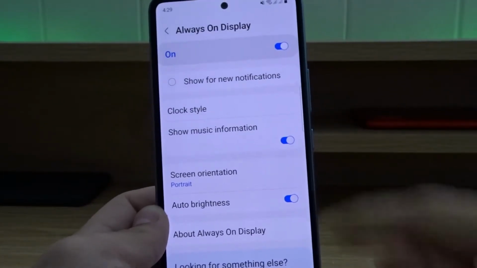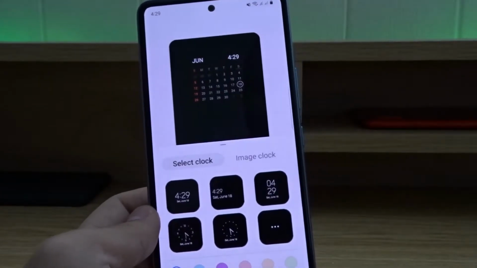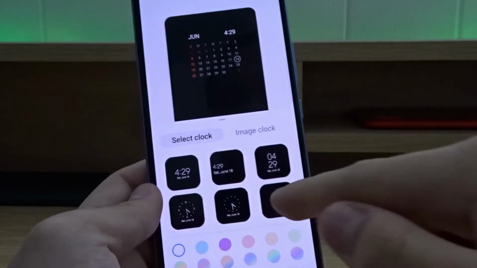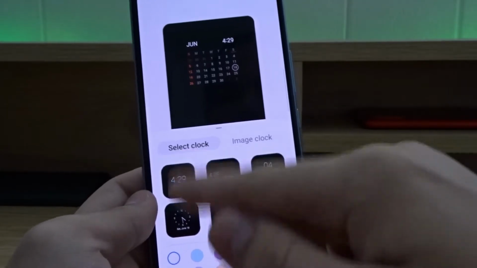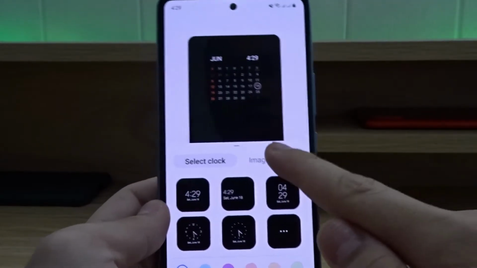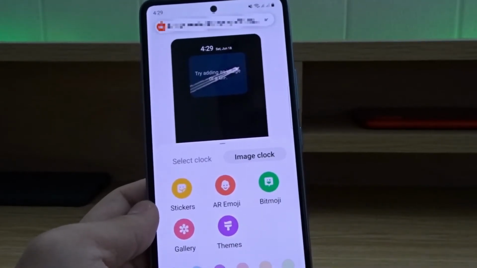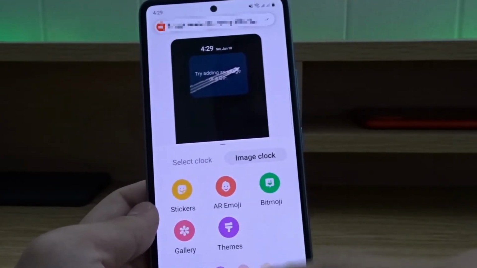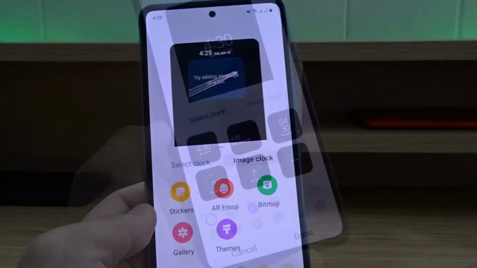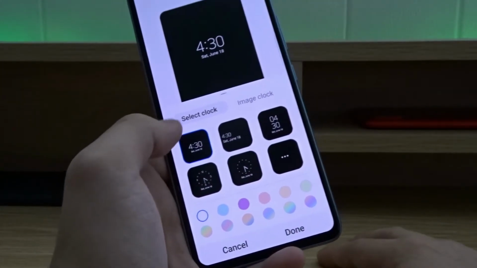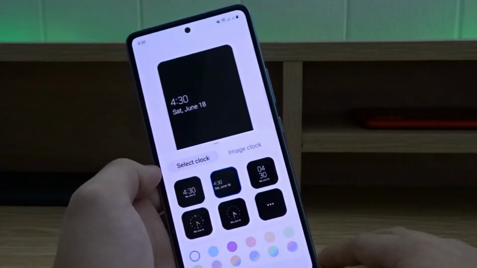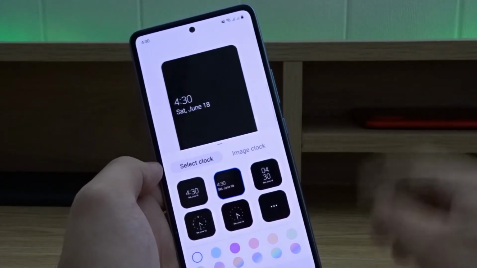You can tap on clock style over here to customize your always on display. So we can select clock over here, and these are some preset styles, or you can tap on image clock over here. So we can add stickers, some emojis, Bitmoji, gallery, themes, and even change the color down here. There's so many different options to choose from. Let's say I select this one over here. It gives me a live preview of what it will look like.